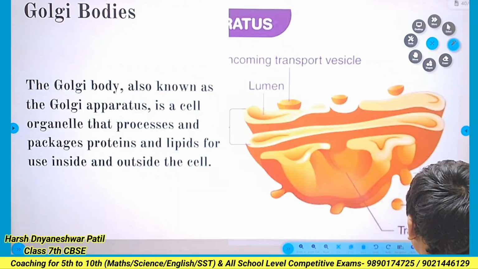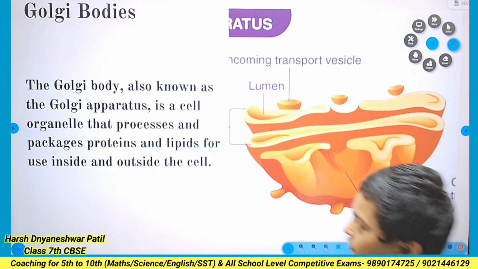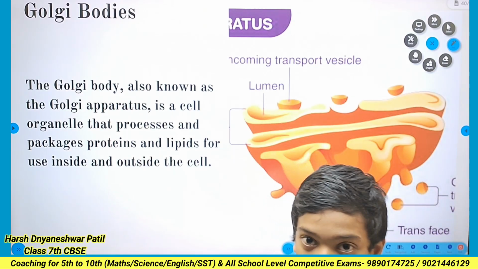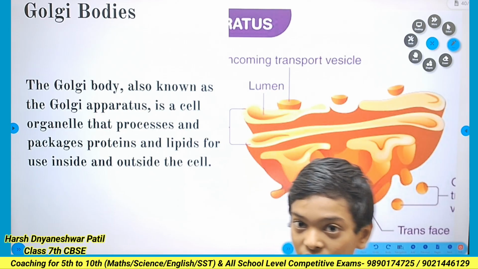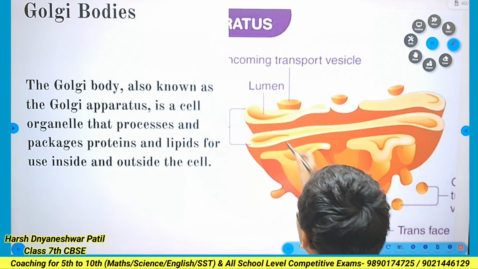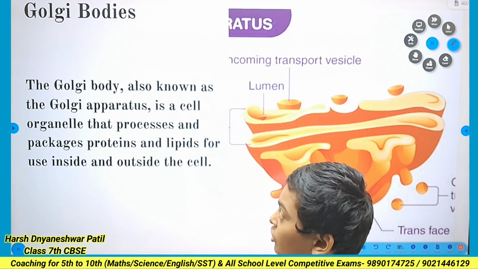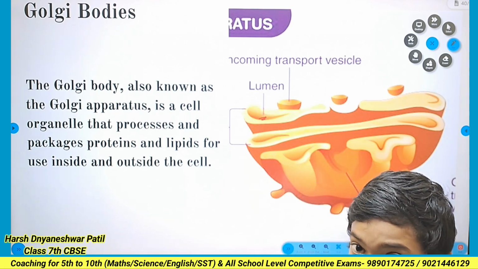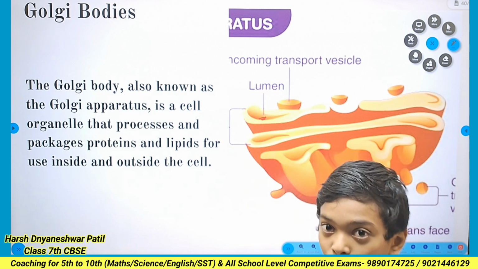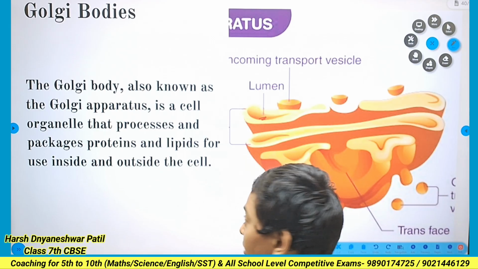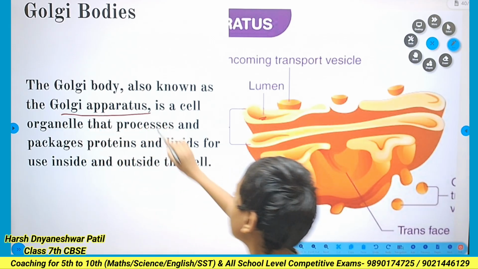Golgi bodies. The function of the Golgi bodies is to secrete the enzymes and the hormones that are prepared by the lumen. The function of the Golgi bodies is also to reproduce the cells. The Golgi bodies are also known as the Golgi apparatus.